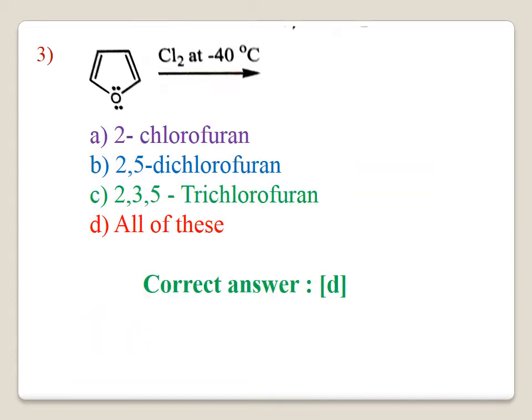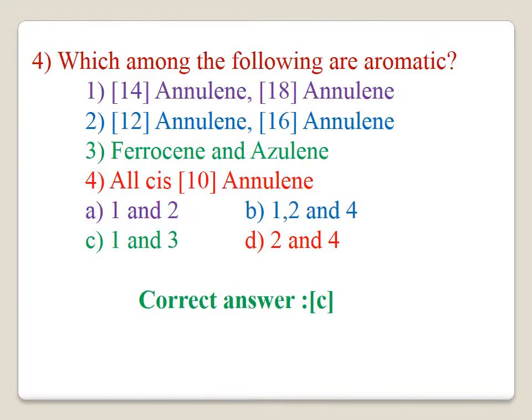Question number 3. Furan is treated with Cl2 at minus 40 degrees C. The correct answer is all of these. It gives A, 2-chlorofuran, B, 2,5-dichlorofuran, C, 2,3,5-trichlorofuran. About this reaction, furan gives all three products. Therefore, the correct answer for this question is D.